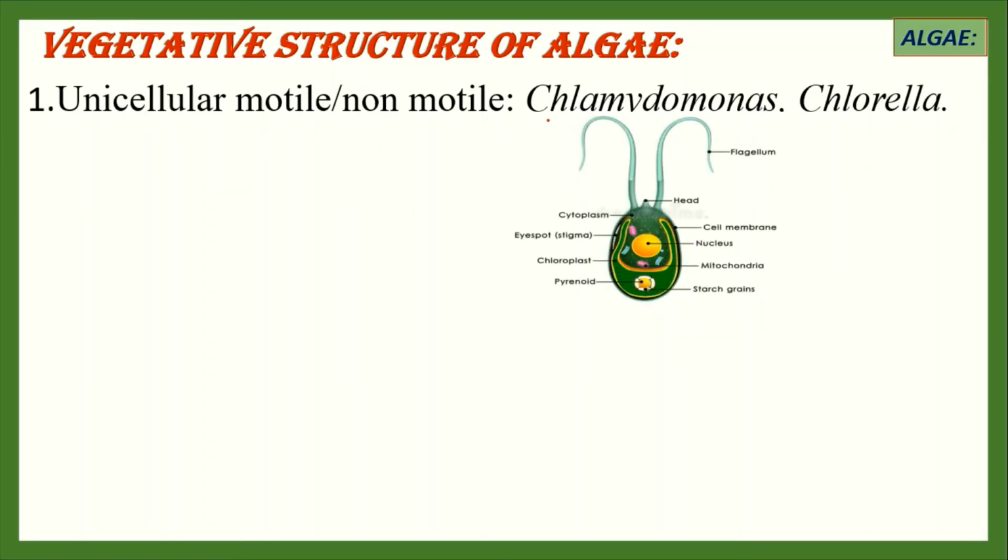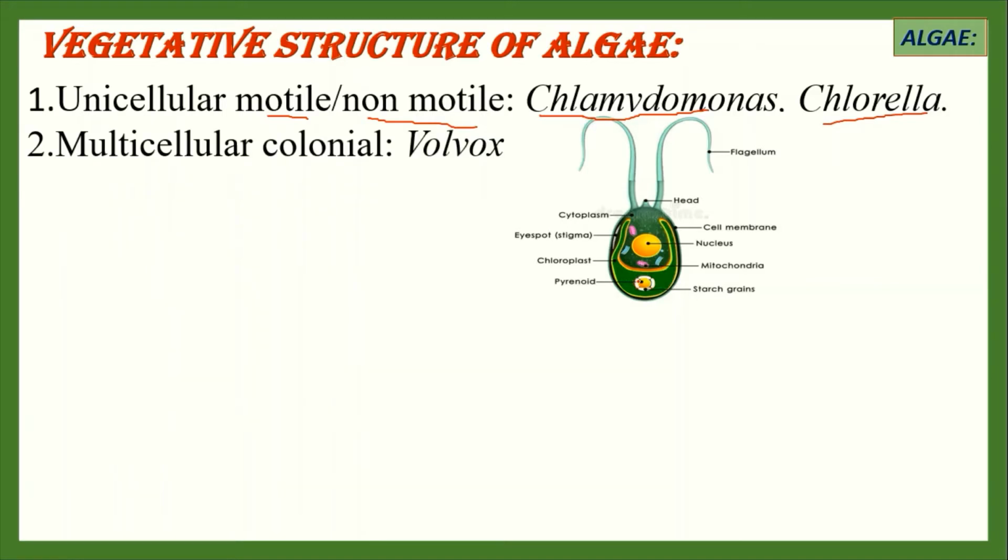Unicellular means the body consists of a single cell. The algae which can move from one place to another with the help of flagella are called motile algae, and the algae which cannot move from one place to another due to lack of flagella are called non-motile algae. Here Chlamydomonas is the example of motile algae and Chlorella is the example of non-motile algae. In this picture, this one is a unicellular motile alga because there are two flagella. Flagella are present in this alga.